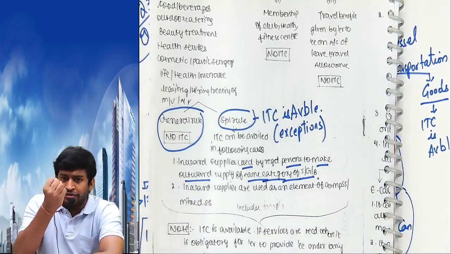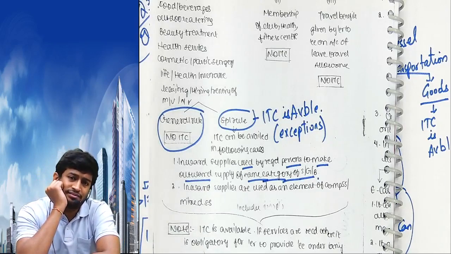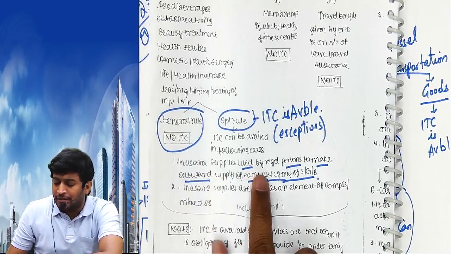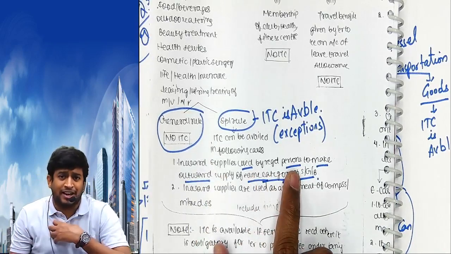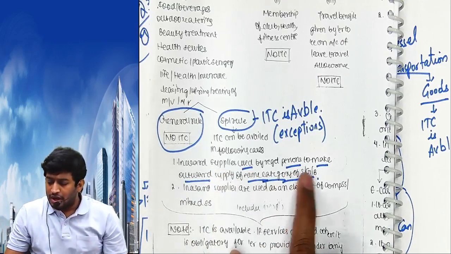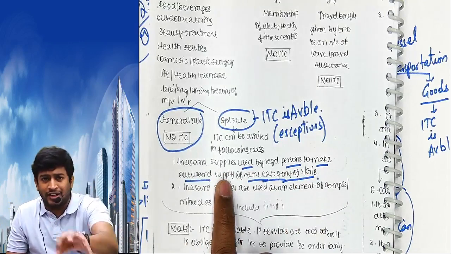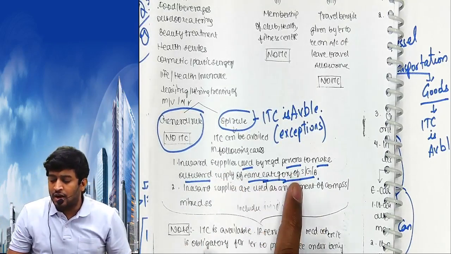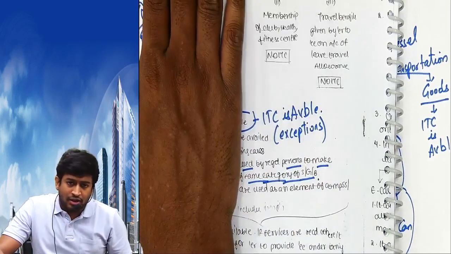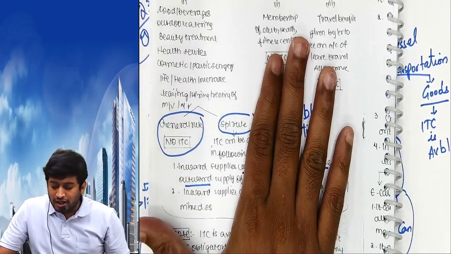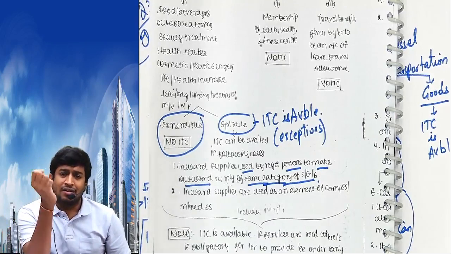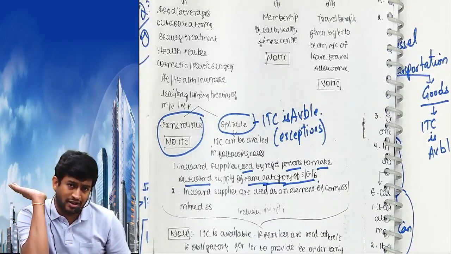You purchased food for resale purpose. That is called inward supply used by a registered person. Registered person, I am the caterer. Inward supply means I purchased sweets to make outward supply, to keep in the event, of the same category of services, goods or both. General rule: no ITC. Special rule: if you are using it for the same category, it means you purchased for resale purpose, you will get the credit.